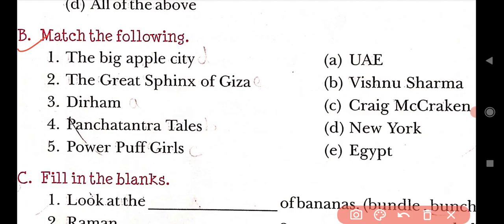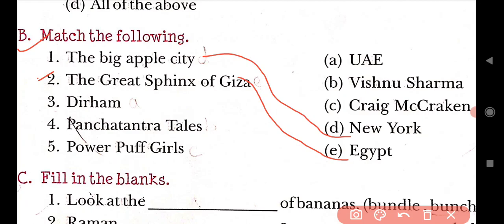Yeah, the correct answer is D, that is New York. New York's nickname is Big Apple City. Second is the Great Sphinx of Giza. Where is it located? It is in Egypt.